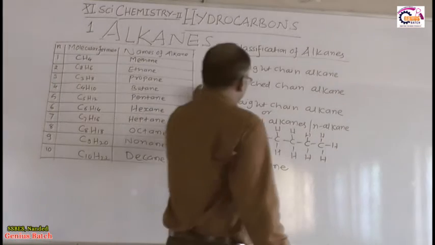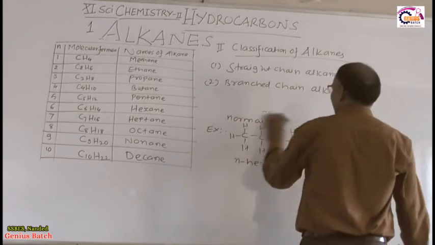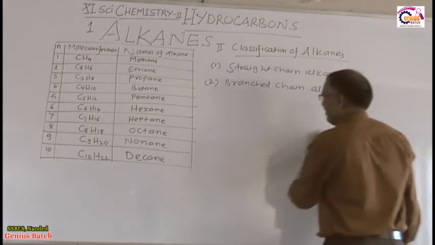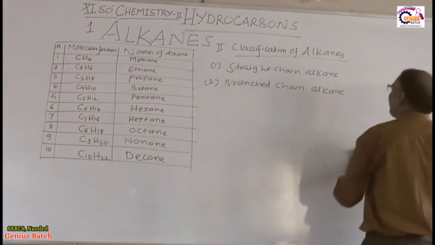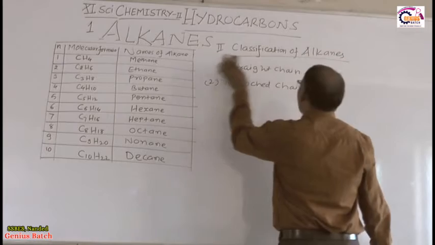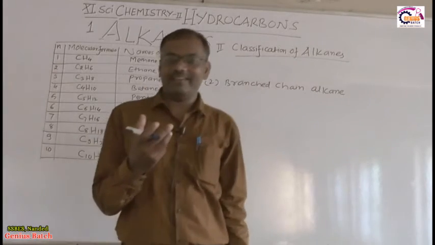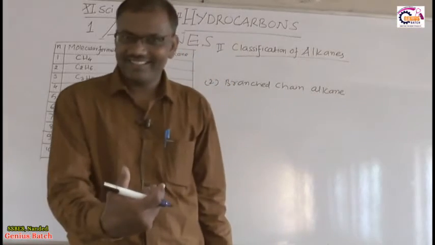The second class of alkane is the branched chain alkane. This word indicates branch, meaning the chain of carbon has some branches.